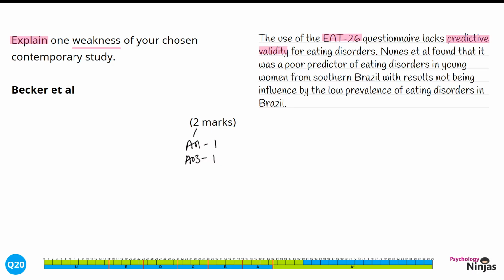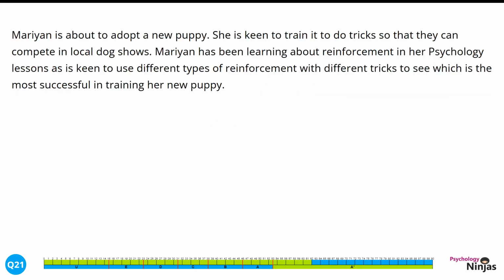Where we're talking about predictive validity, we're saying the ability to use this questionnaire to predict outcomes for eating disorders in the long term. The response here has identified particular research to back this up or support it. However, if we talked about this being a poor predictor of eating disorders for women in South Brazil, we would still get our marks because it's clear what study we're talking about. Even the low prevalence, i.e. the low numbers of eating disorders in this country, weren't having an impact on its predictive validity.